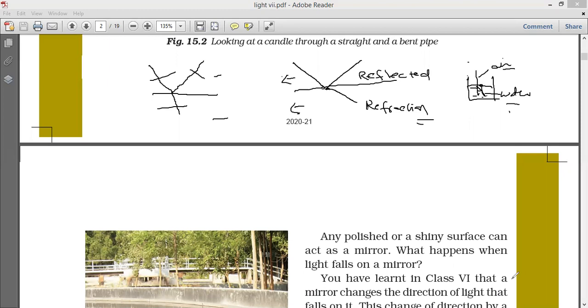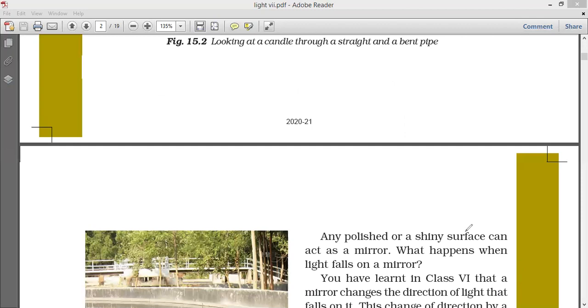Okay, right. Why are you observing different observations? Suppose here, see here, light rays are falling like this. Here the reflection is one way, here the reflection is a different way, because this is another medium, this is another medium. So you will observe the stick like this, in the upper side like this, below like this.